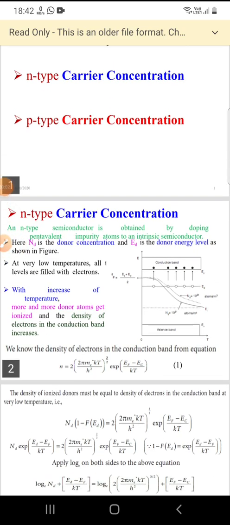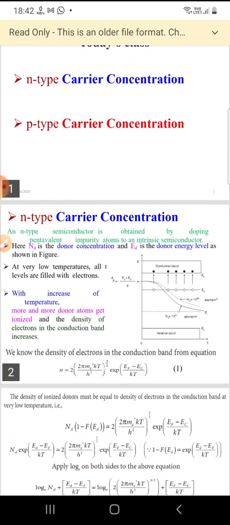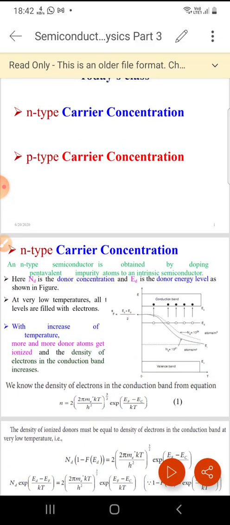And now we'll see about extrinsic carrier concentrations. There are two types, p-type and n-type. Now we'll see about n-type carrier concentration. We all know that n-type semiconductors are obtained by adding pentavalent impurity atoms to the intrinsic semiconductors.